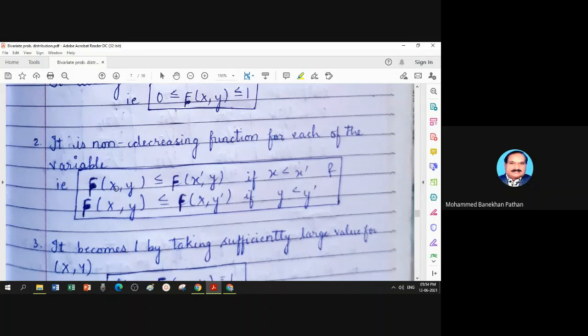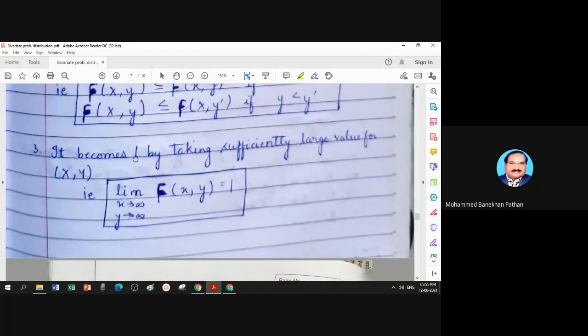So when the value of the variable increases, capital F also increases. And vice versa in terms of y change, x fixed. If y' is greater than y, then F is less than or equal to F with y'. So that is called capital F being a non-decreasing function for each of the variables individually. This is for x and this is for y.